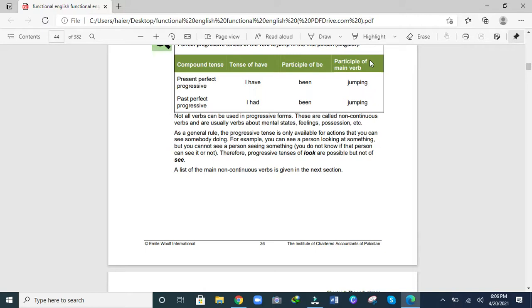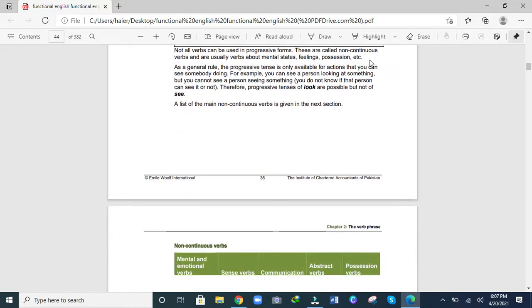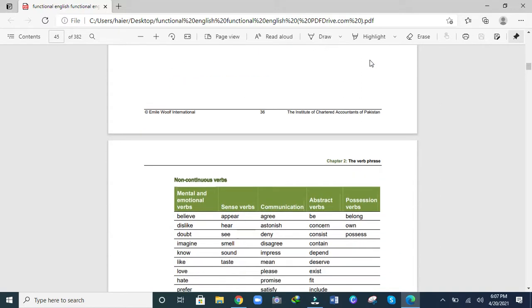For example, you can see a person looking at something, but you cannot see a person seeing something. You don't know if that person can see it or not. Therefore, progressive tenses of look are possible but not of see. A list of the main non-continuous verbs is given in the next section.